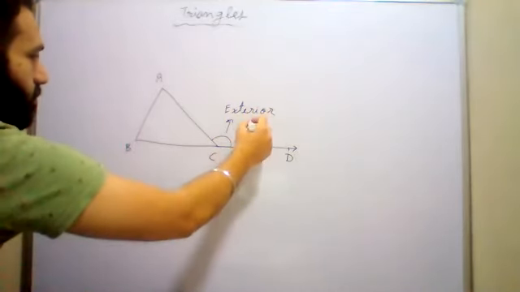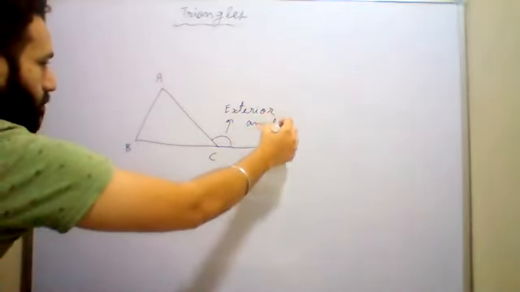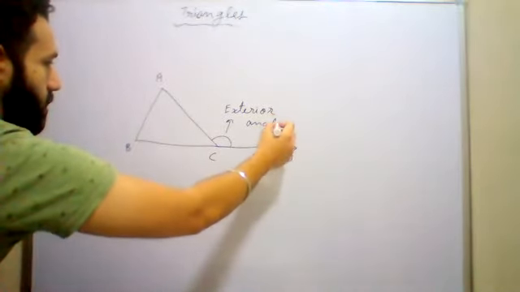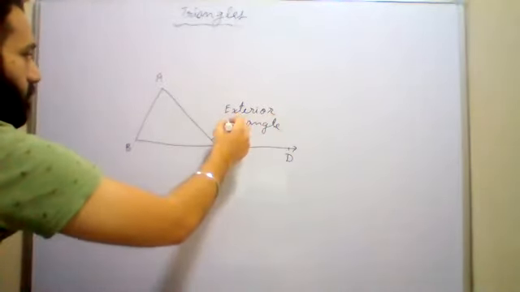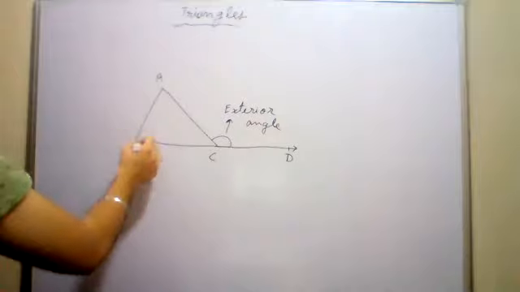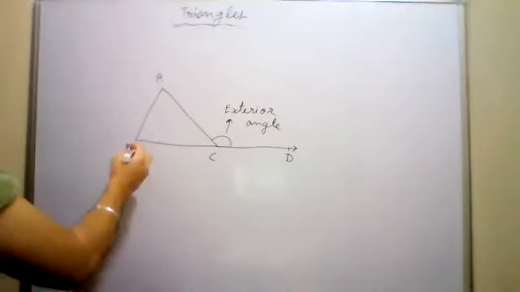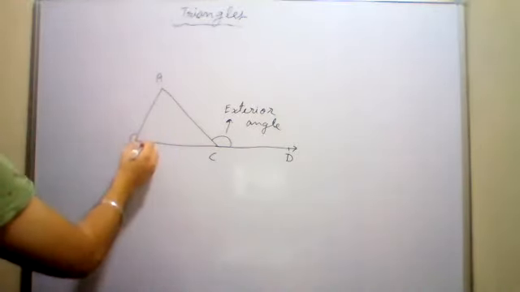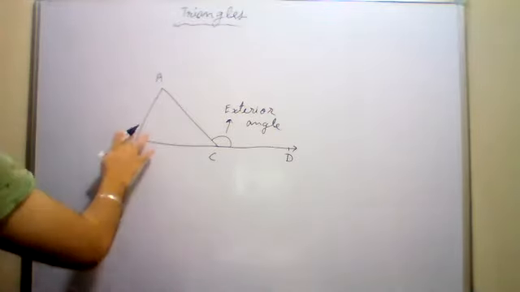Got it? Have you all understood what is an exterior angle? Yes, sir. So this is an exterior angle. If I simply make an angle like this, it is not an exterior angle. Suppose if I make an angle like this, it is not exterior. Got it?